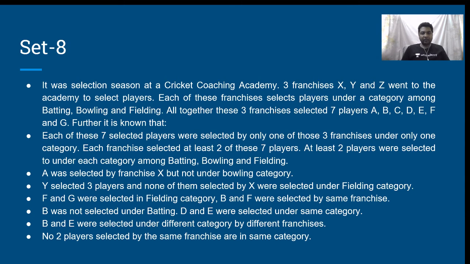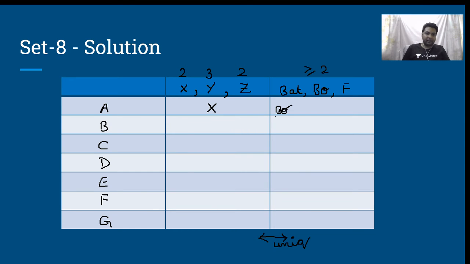None of them selected by X were selected under fielding category. It is X and fielding can never come together. Wherever I write X, I cannot have fielding. See, I have written X over here. It cannot be bowling, it cannot be fielding as well. Therefore, this has to be batting only. No other choice.